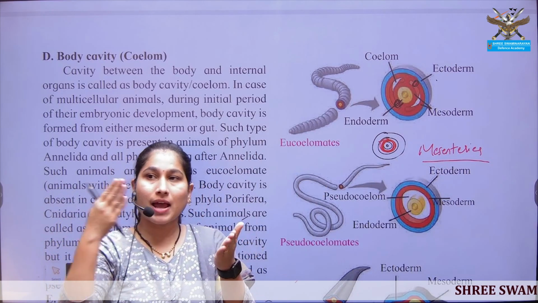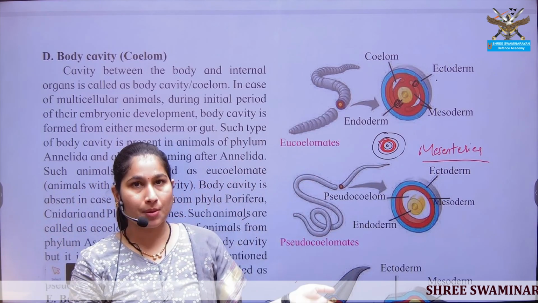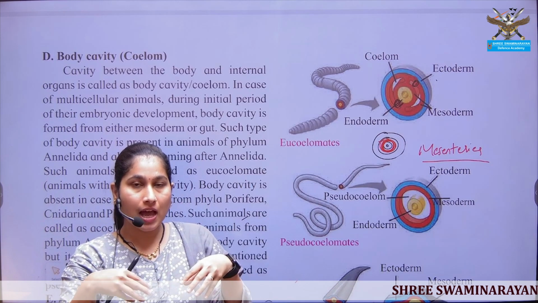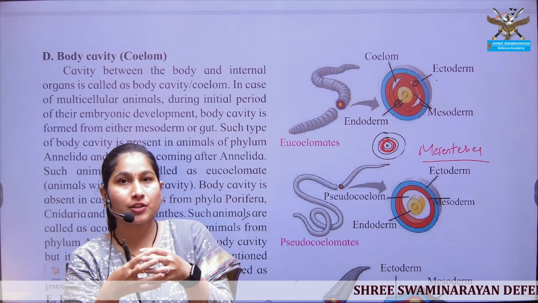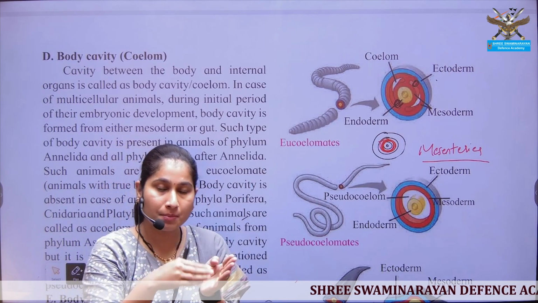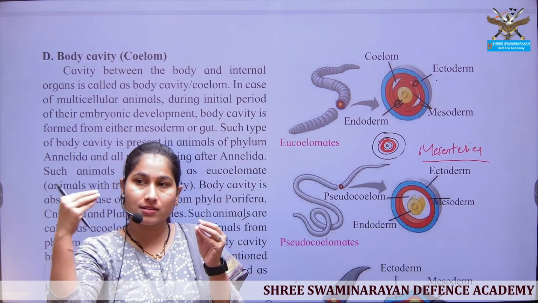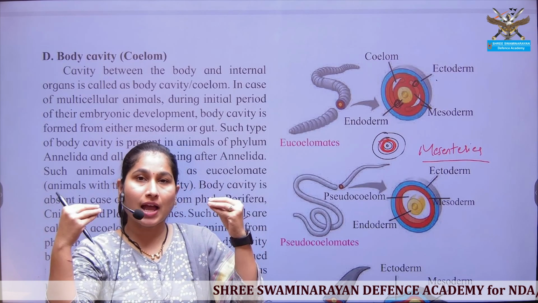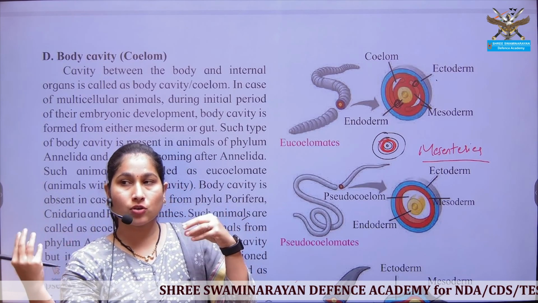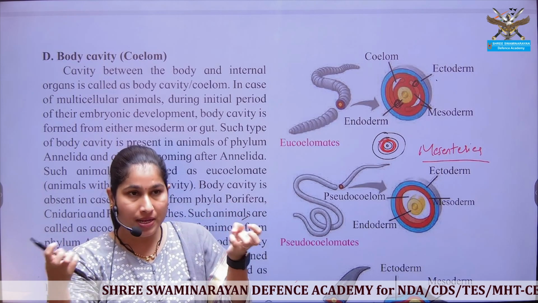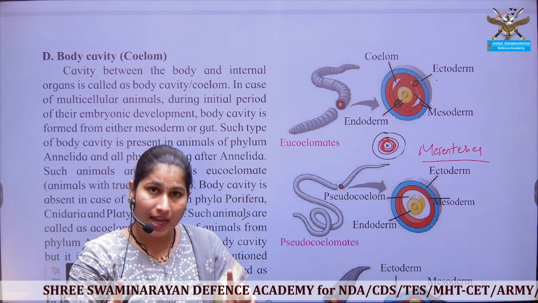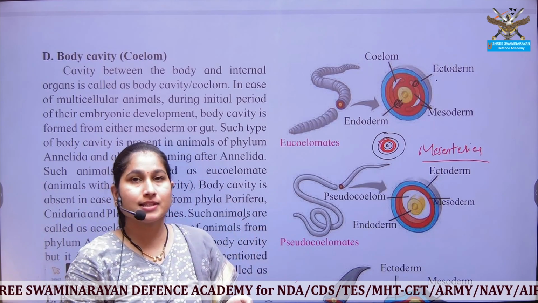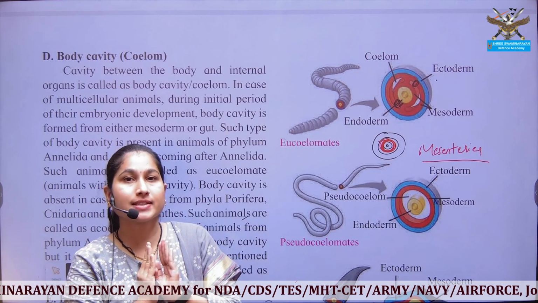This endoderm and ectoderm are not completely separated from each other. They are in contact with each other with the help of the mesoderm, but not completely, at some points only. And these points where the ectoderm and endoderm come in contact with the help of mesodermal cells are known as mesenteries.